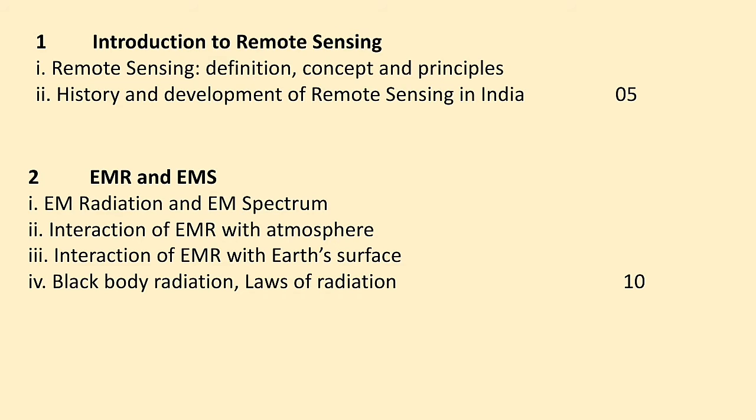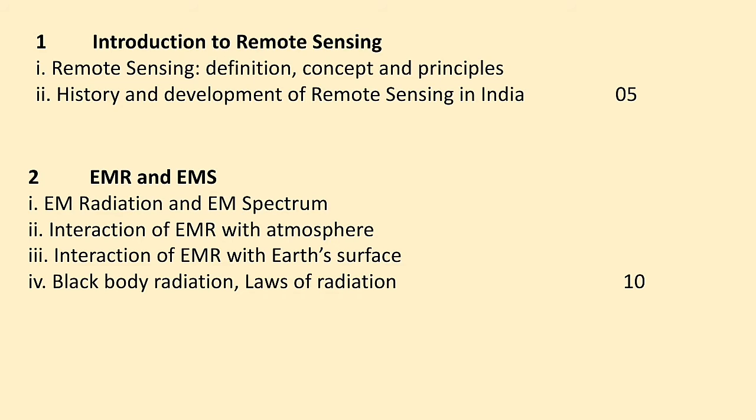Talking about remote sensing, as we know, it is the study of an object without coming in physical contact with it. For example, with the help of our sensors, if you are able to see any object with the help of your eye, it means that you are able to identify which object is present. That means sensing of that object without coming in physical contact with it.